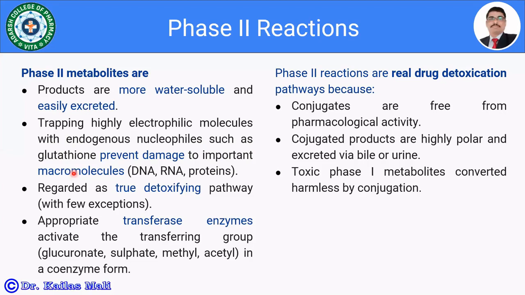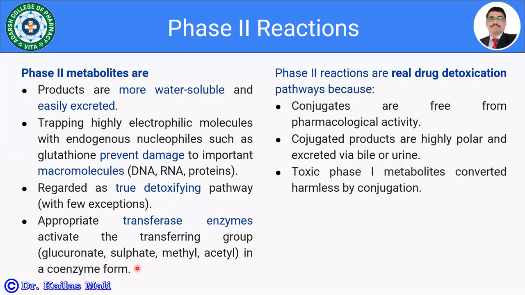So with certain exceptions, the phase 2 reactions are the true detoxifying pathway. Truly the drug is going to be detoxified. It does not have any toxicity. It gets easily excreted from the body. The appropriate transferase enzyme is going to activate the transferring group from glucuronate, sulfate, methyl and acetyl in a coenzyme form.